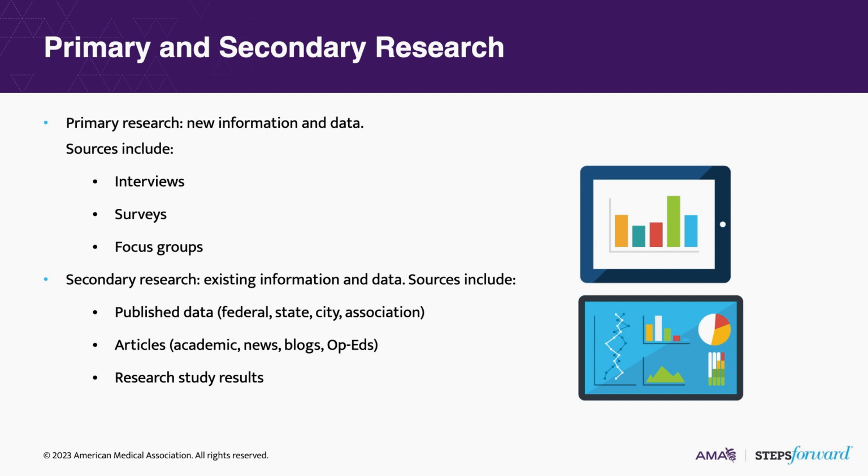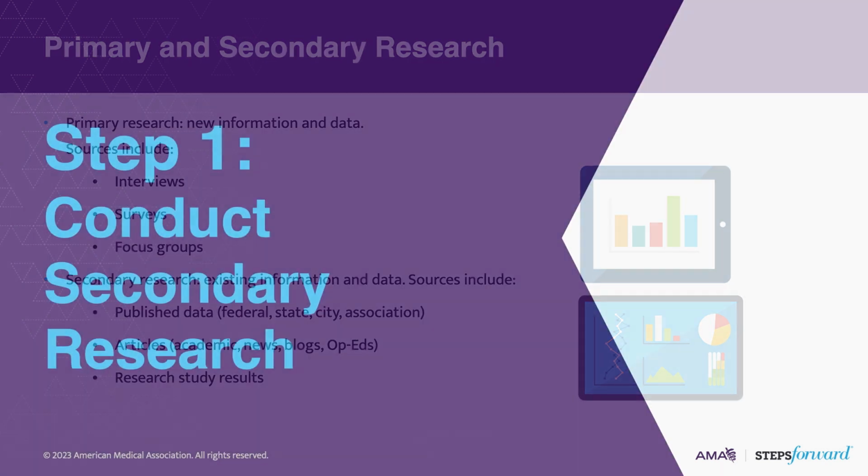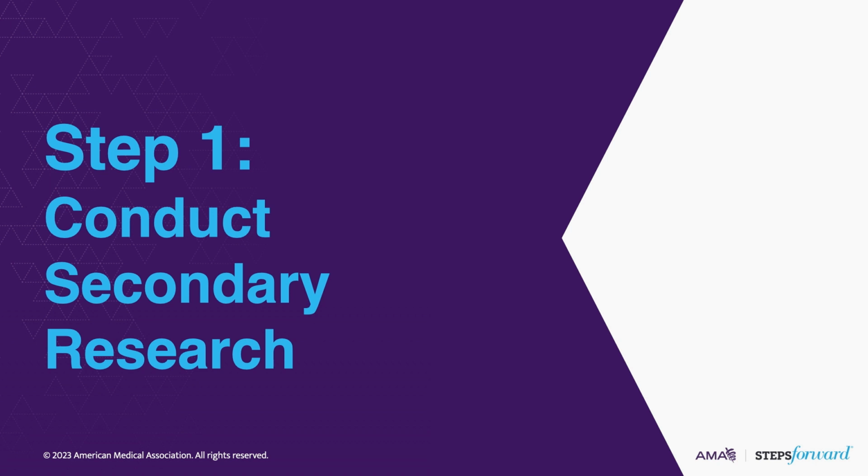Secondary research is market information that already exists about your practice and/or marketplace. Whether this is published data, articles, or other research studies, this kind of information is more readily available and faster to access. Before conducting primary research, many marketers review existing data and information to determine gaps or comparisons that should be made to their specific brand. This information can be gathered through secondary sources, which we'll explore now.